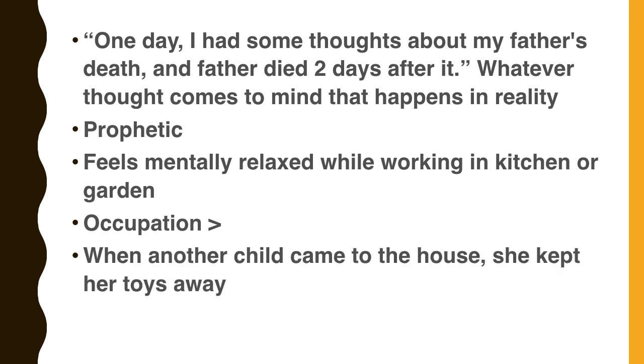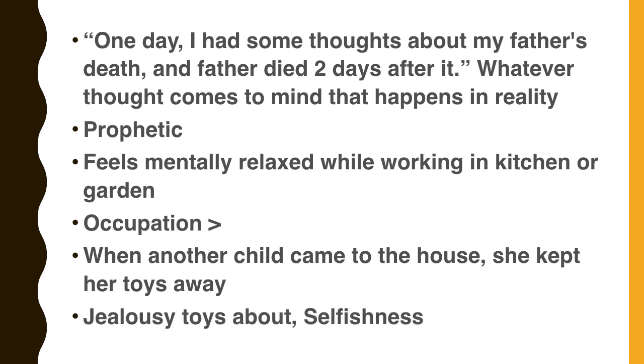When another child came to the house, she kept her toys away. My child kept his toys away when another child came to my house. How will you work this out? There are different types of children and their toys. Jealousy, toys about. That's a rubric. Another rubric is selfishness in children.